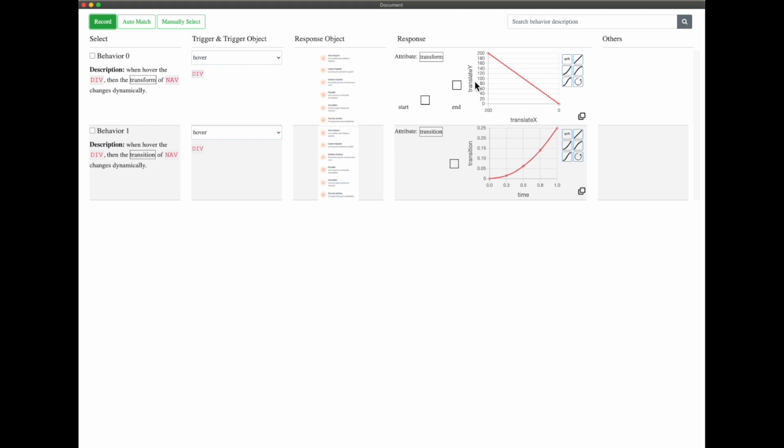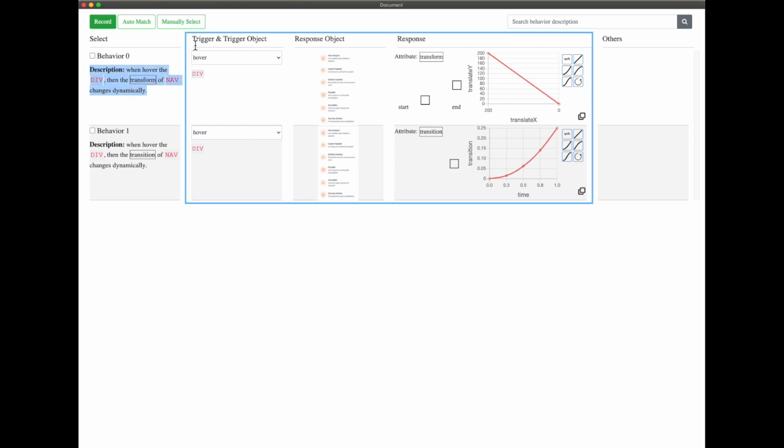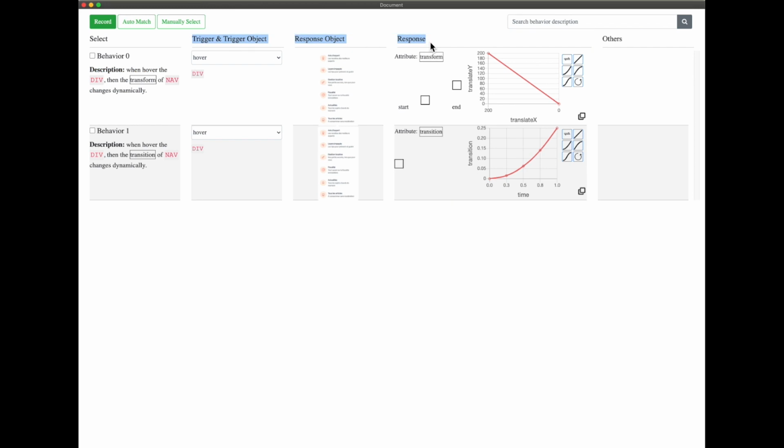After the recording, Umutation displays the example behavior in a table, where each row shows the behavior information of one CSS attribute, and each column shows further details, including a template-based natural language description and the 4 behavior components mentioned before. As you can see, this drop-down behavior has 2 attribute changes. The first is the transform attribute, which changes from 200 pixels to 0 pixels.